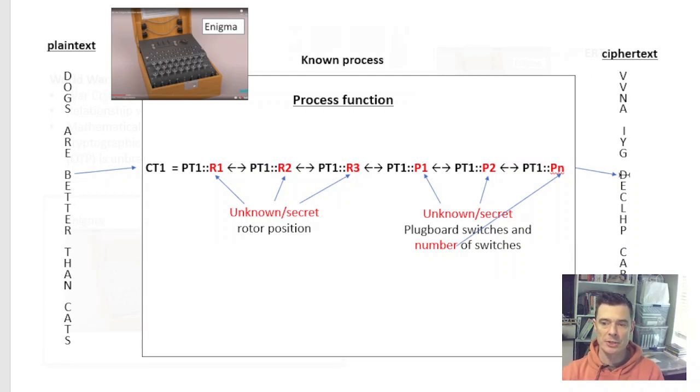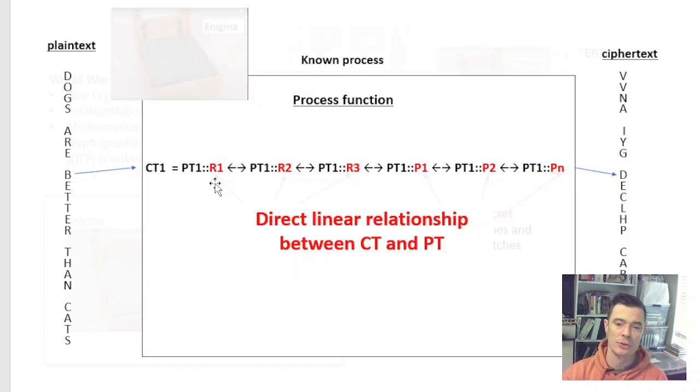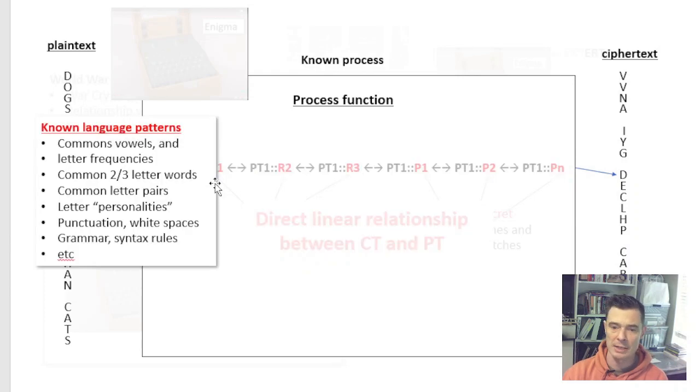From your ciphertext, there's a direct link from this letter all the way back to your plain text. So there could be a lot of variables that are changing it, but it's still a direct link based on a linear equation. This direct linear relationship between your ciphertext and your plain text. And so that is the first problem, this linkage.